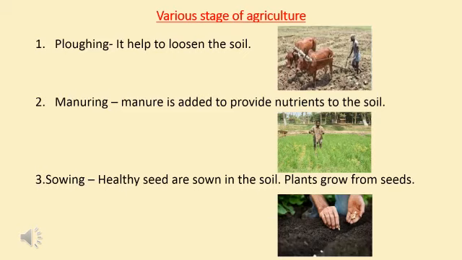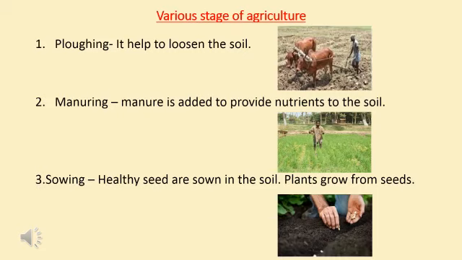Let's start with the plowing method. It helps to loosen the soil. Look at the picture. In this picture, the soil is first made loose with a plow. This loose soil allows air and water to pass through easily. After that, manuring. In this method, manure and fertilizers are added to the soil to add nutrients that crops would need to give a good yield. So, in the manuring method, manure is added to provide nutrients to the soil.